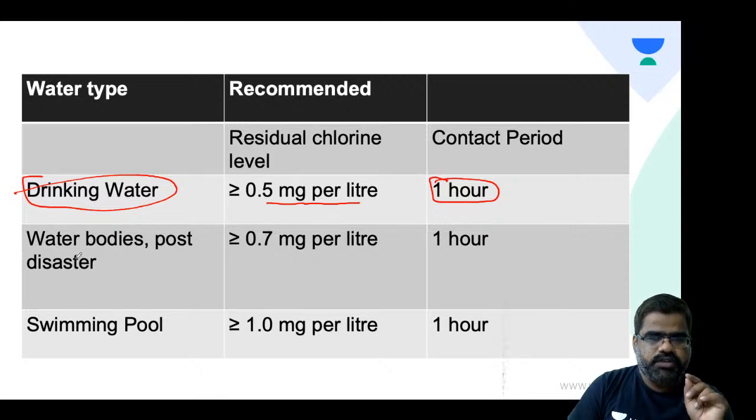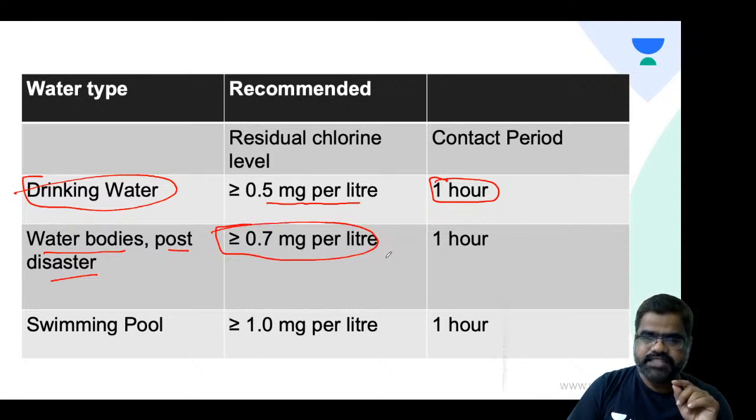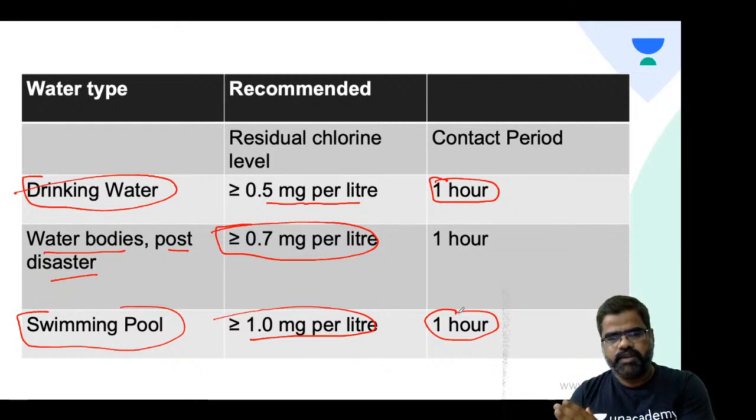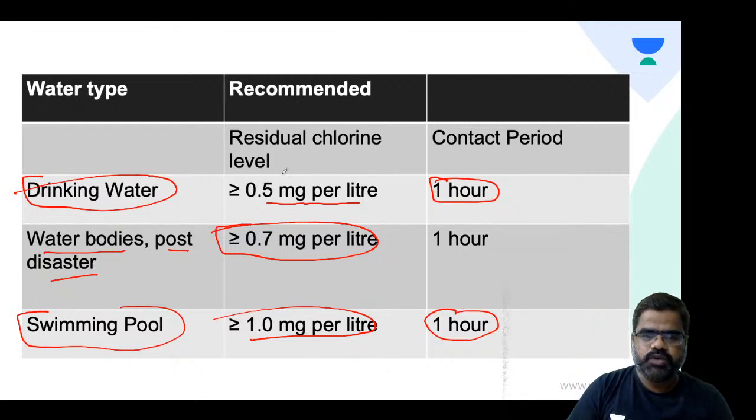But when you are using water from a post-disaster water body, there is a possibility of contamination. So the residual chlorine level should not be less than 0.7 milligram per liter. And for a swimming pool, it should not be less than 1 milligram per liter. So 0.5, 0.7 and 1 milligram per liter is the residual chlorine level which should be there for a contact period of 1 hour. Okay.